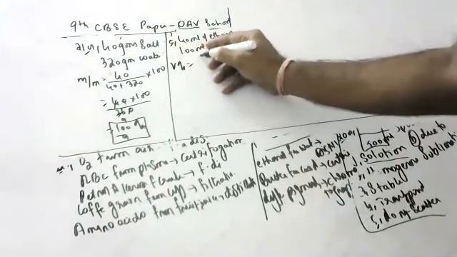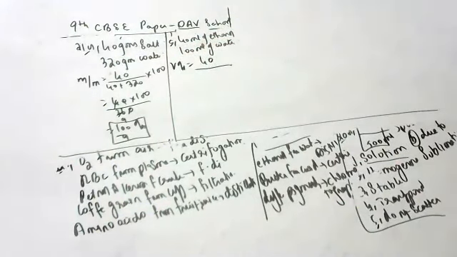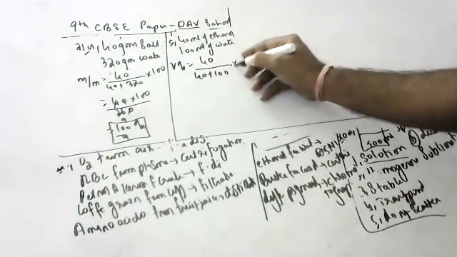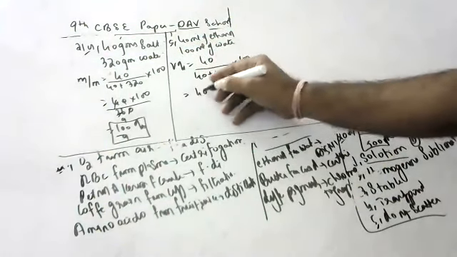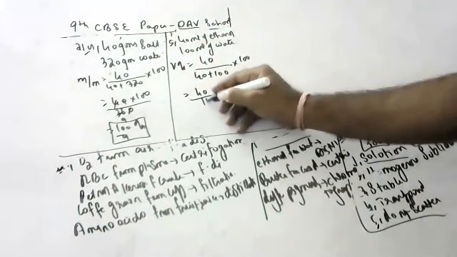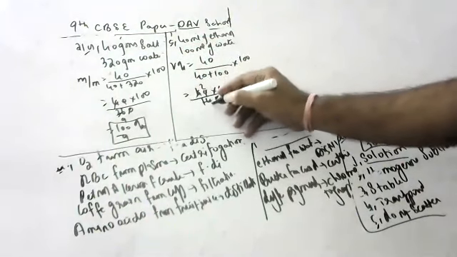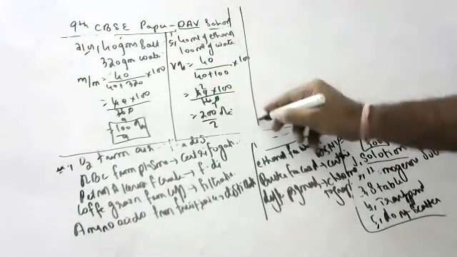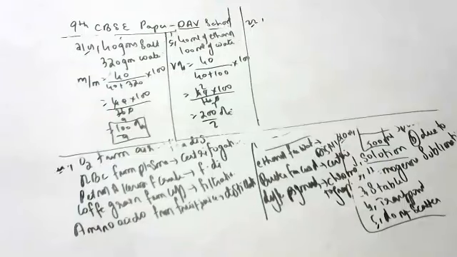Volume percentage: volume of solute by volume of solution into 100. 40 by 40 plus 100 into 100. So 40 into 100 by 140. This is going to the 7s. So 200 by 7 percentage. Please simplify the fraction.